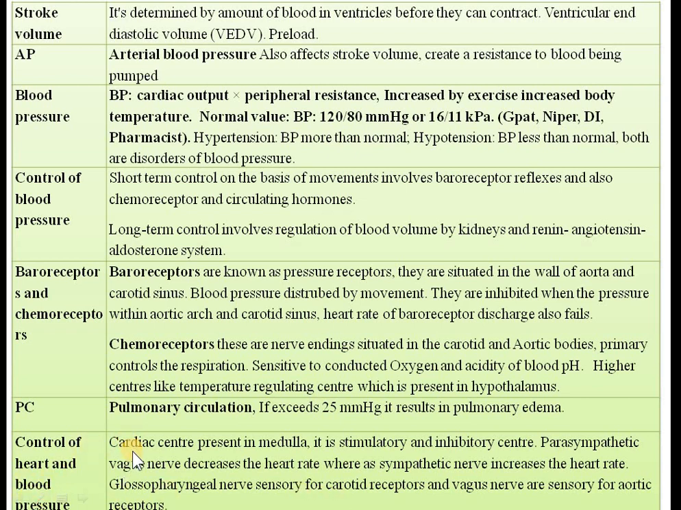So cardiac center present in the medulla oblongata is a stimulatory and inhibitory center which will control your heart rate and blood pressure. How? By increasing or decreasing the parasympathetic vagus nerve flow. Okay, तो आपने देखा है कि sympathetic nervous system stimulation will increase the heart rate, blood pressure. Parasympathetic will decrease the blood pressure and heart rate.